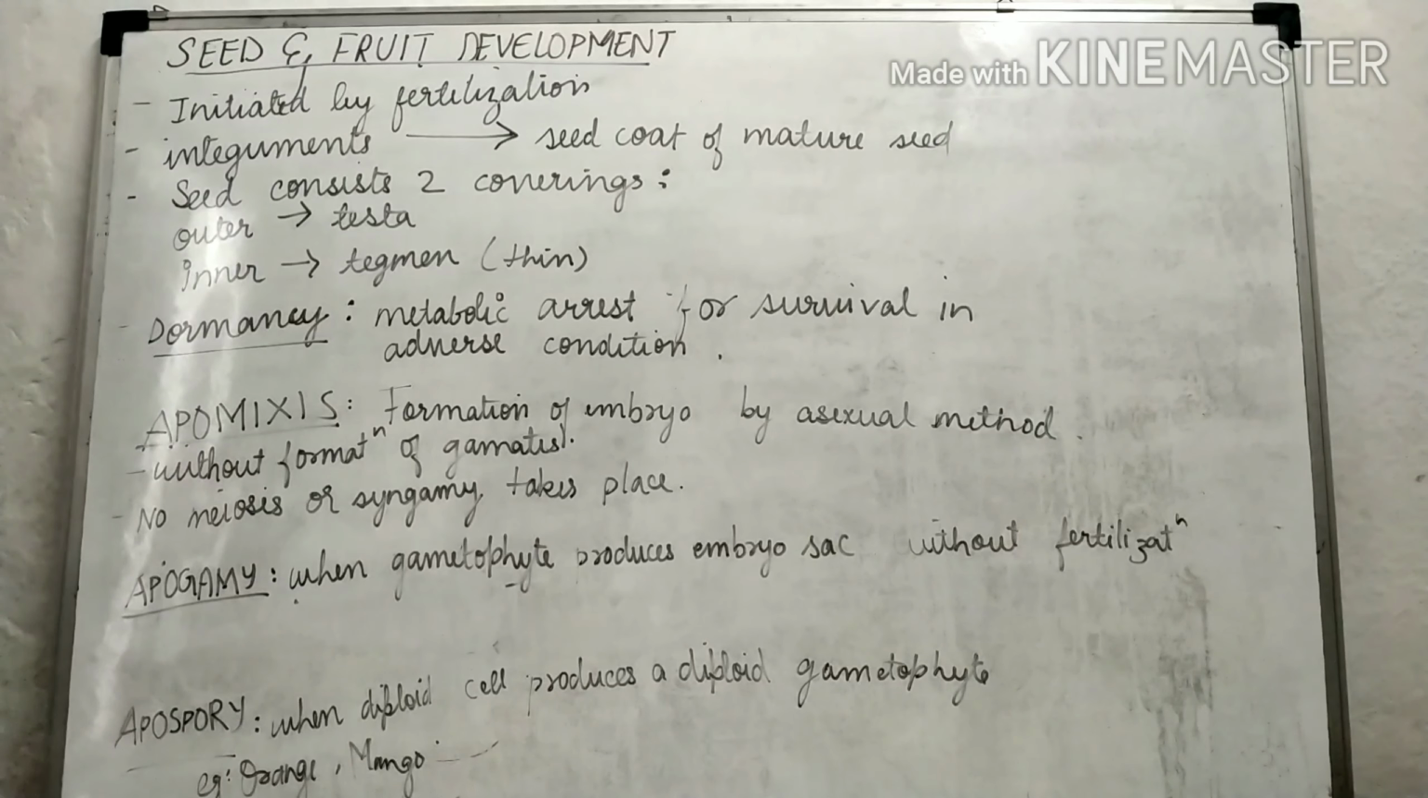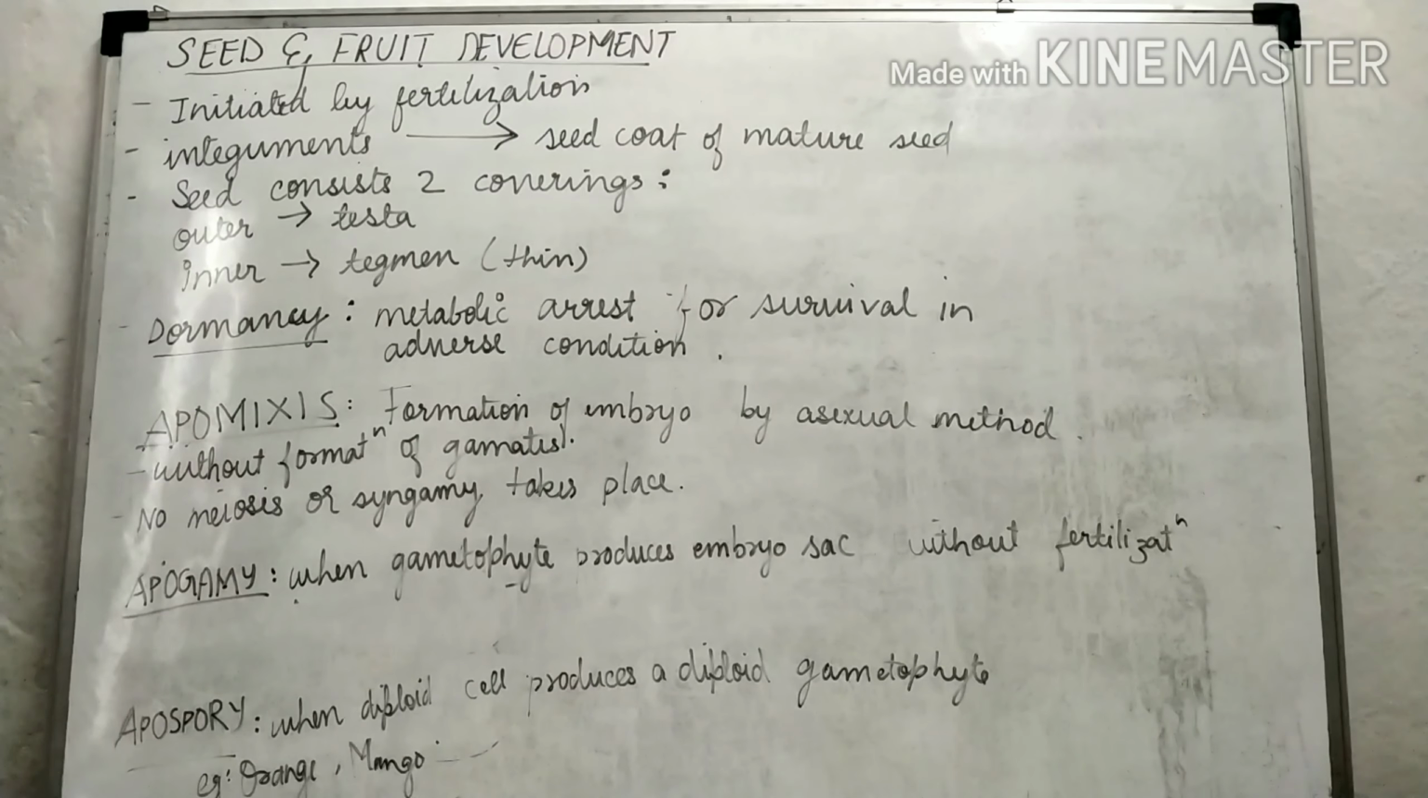Inside the fruit the seed is present, and that seed consists of two coverings. The outer one is called the testa, and the inner one is quite thin and is called the tegmen. Therefore, the seed has two coverings: the outer testa and the inner, thin tegmen.